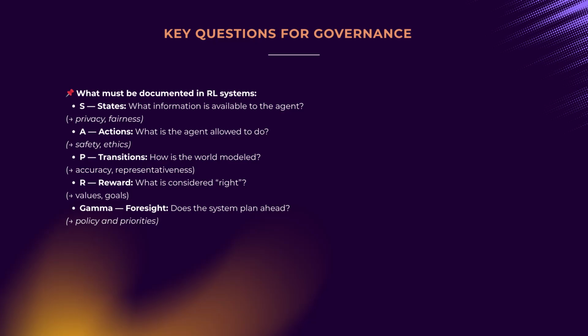This captures the system's values and objectives. Discount factor. Justify the planning horizon and its social implications. Record how it influences short and long-term outcomes. This reflects broader policy and responsibility considerations. Such documentation creates the basis for auditability, reproducibility, and system improvement.